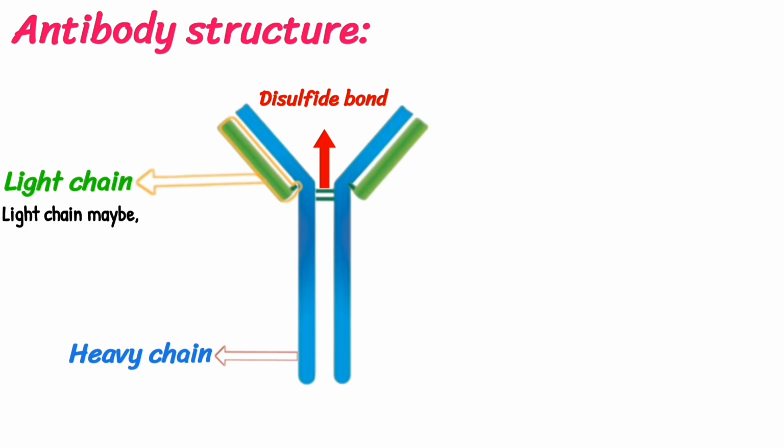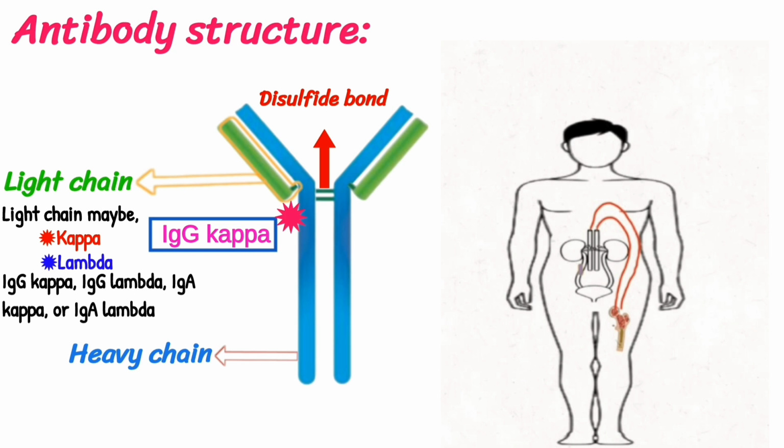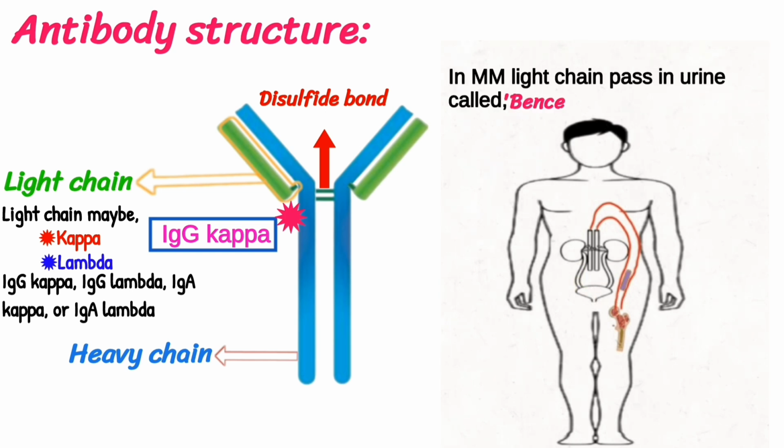The light chain may be kappa or lambda: IgG kappa, IgG lambda, IgA kappa, or IgA lambda. But in multiple myeloma, mostly IgG kappa is present. In multiple myeloma, light chains pass in the urine, called Bence-Jones protein.